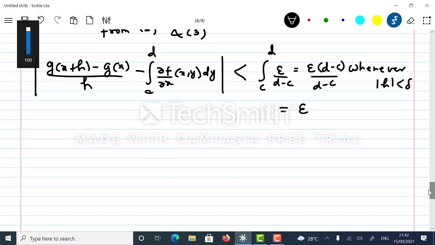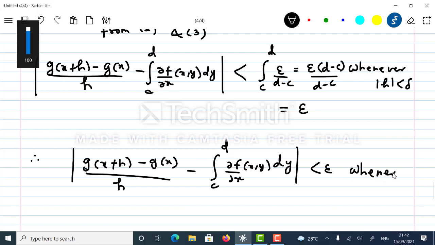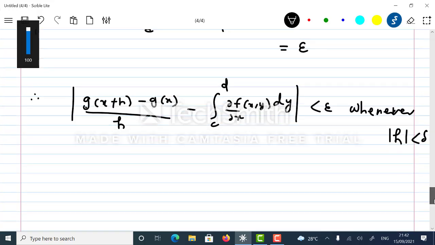Therefore, the modulus of g of x plus h minus g of x upon h, minus the integral c to d of dou f upon dou x at (x, y) dy, is less than epsilon whenever mod h is less than delta.